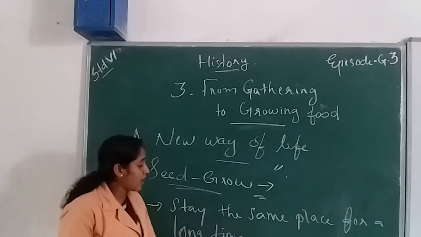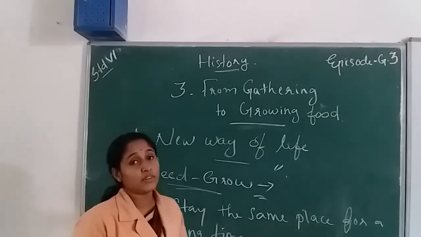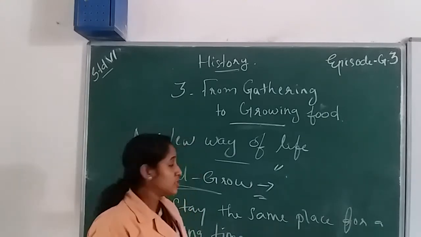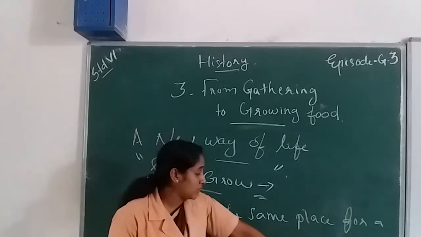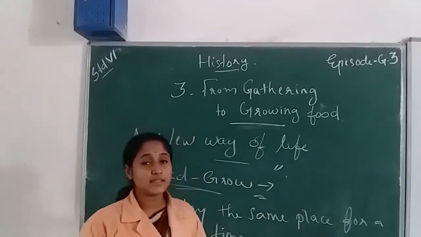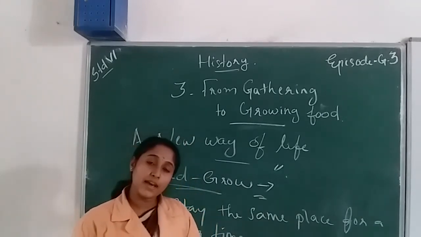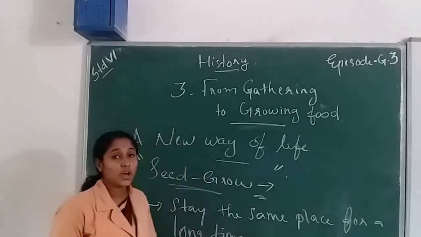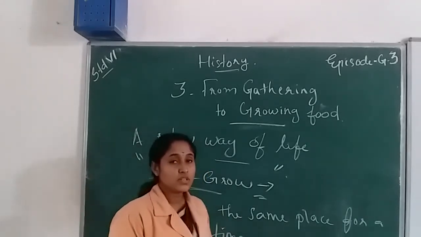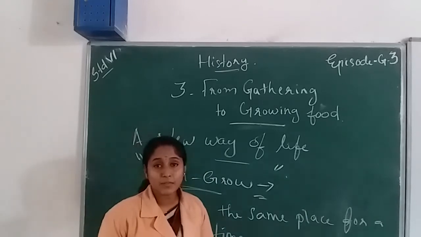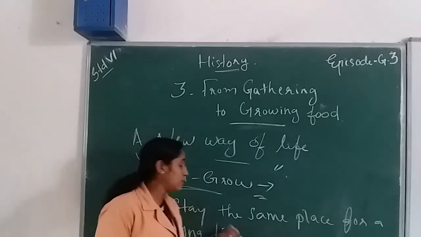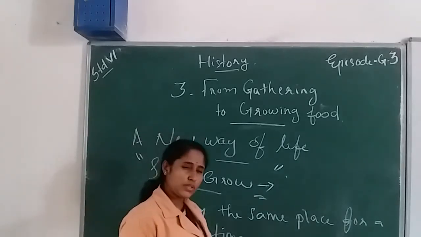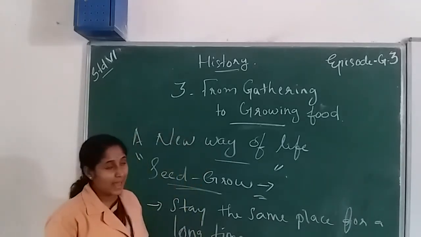Water facilities were not available at that time, so they mainly stayed on the banks of rivers because of the availability of water, for the protection of growing the plants.